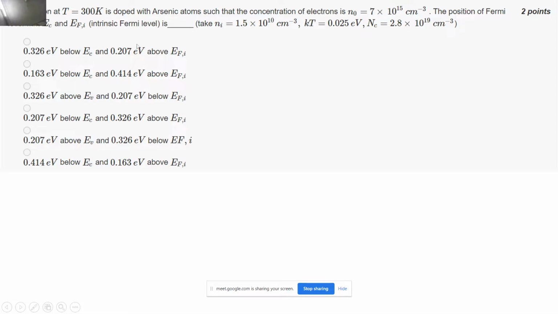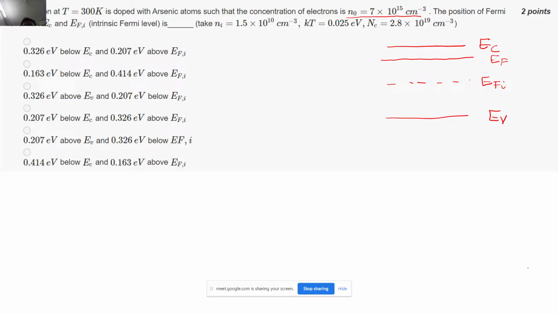A silicon at 300 Kelvin is doped with arsenic atoms such that the concentration of electrons is 7 x 10^15 cm^-3. We have to calculate the position of the Fermi level with respect to EC and Ei. As you know, we have EC, we have EV, and we have Ei, which is very near to the mid gap. Since the semiconductor is doped with arsenic atoms, which are donors, our EF level will obviously be above Ei and below EC, so our EF will be somewhere over here.